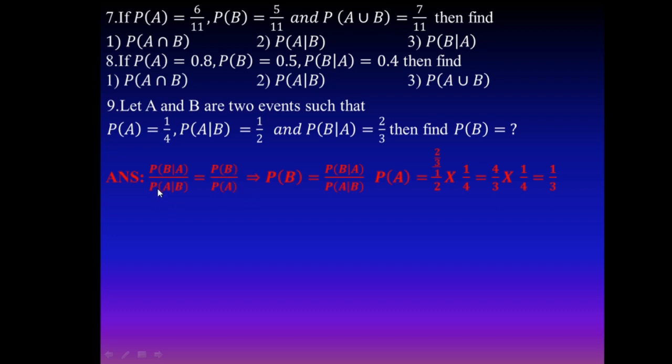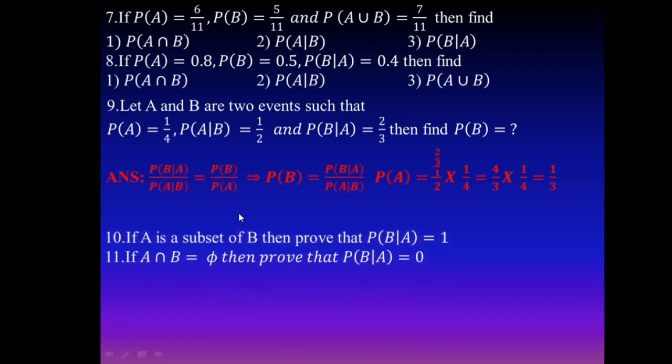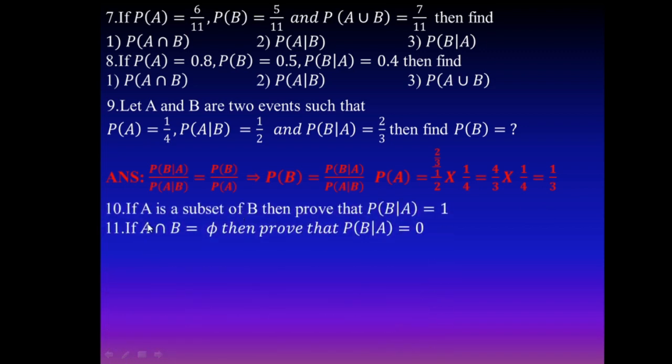Cross multiplying, you get probability of B is equal to probability of B given A divided by probability of A given B, into probability of A. Substitute the values and simplify, you get 1 divided by 3. Next, 2-mark questions. The 10th and 11th problems are of a similar type.